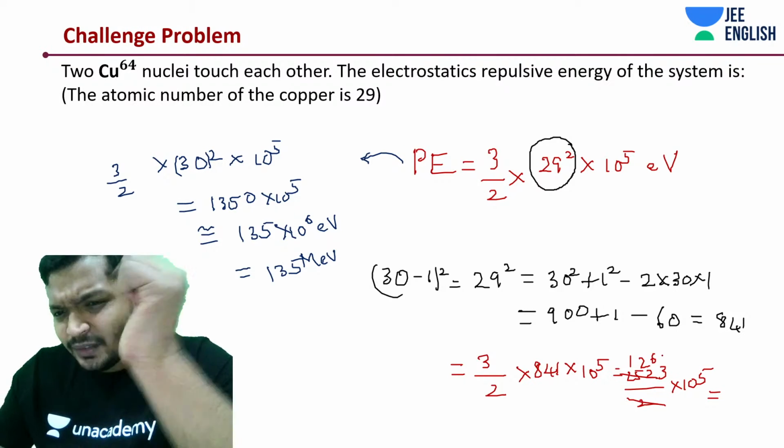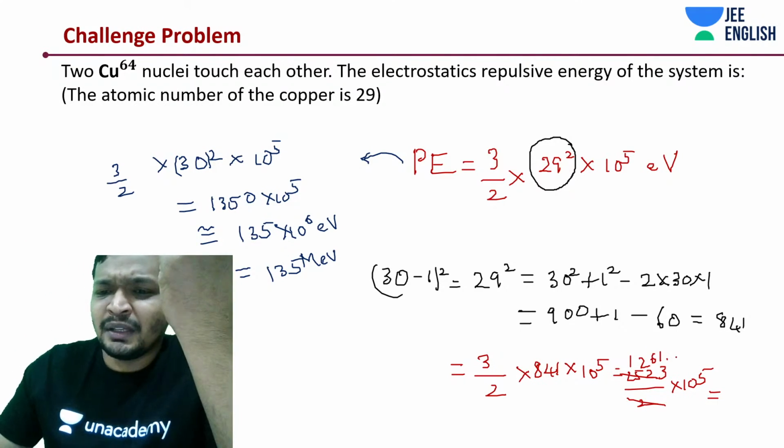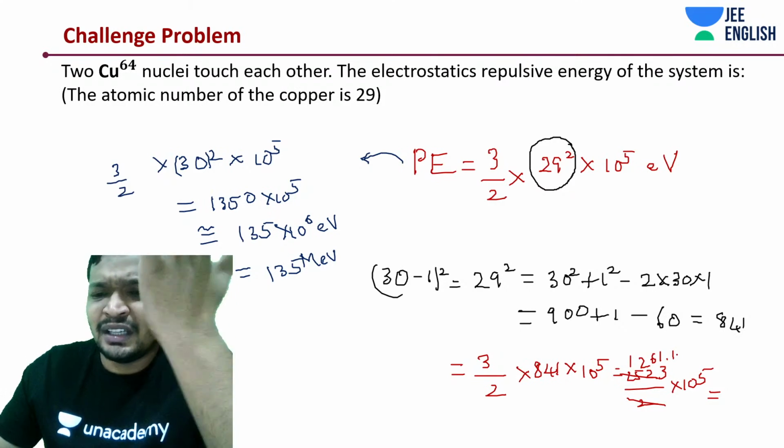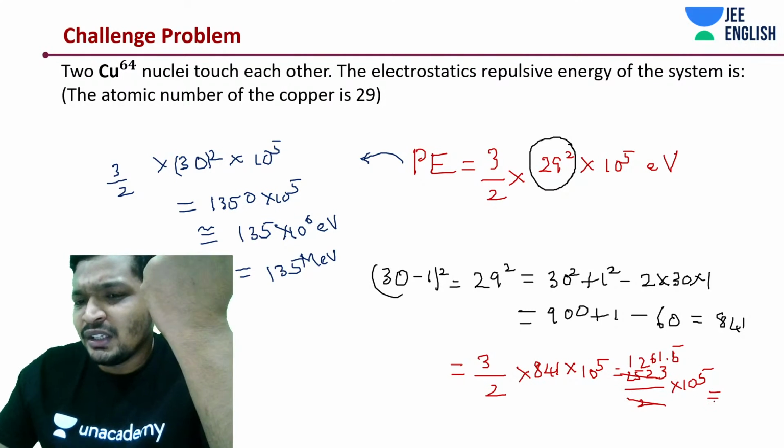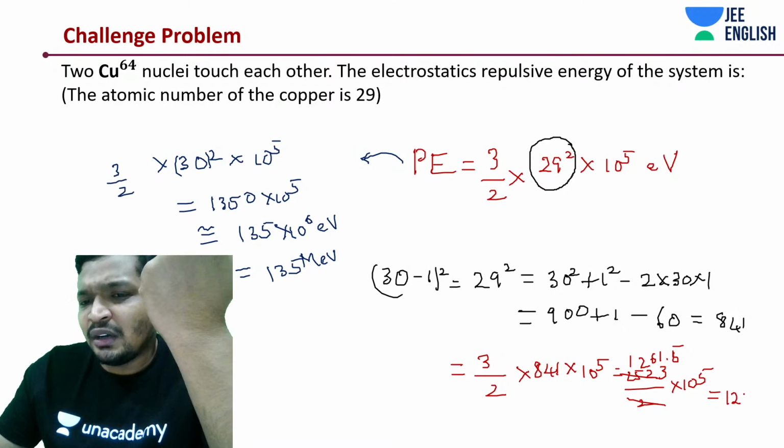126 dot something, 1.111, I don't know, 5 something would come up. So just simplify this. This would be like 126.15 mega electron volt.